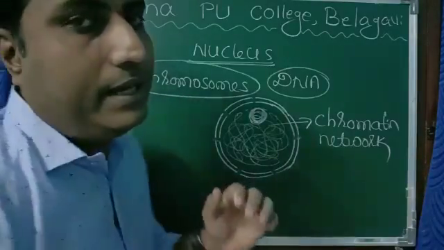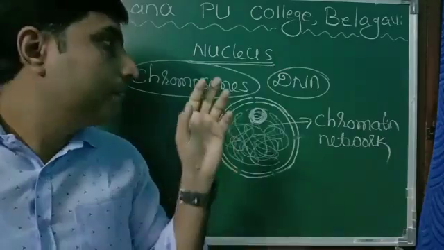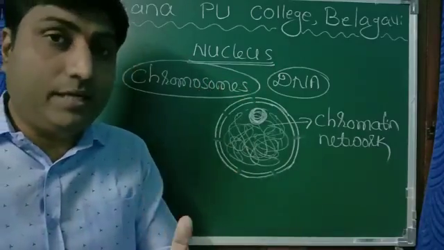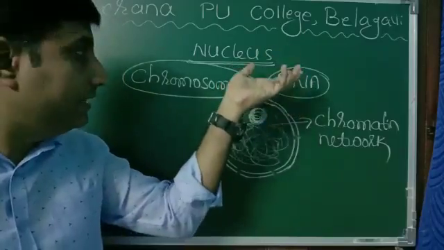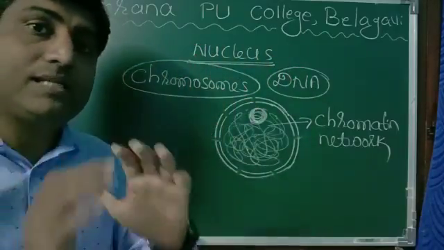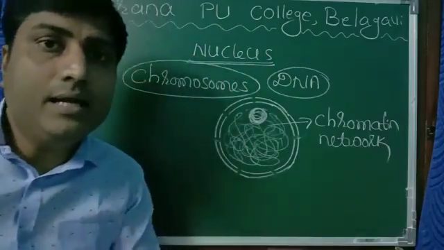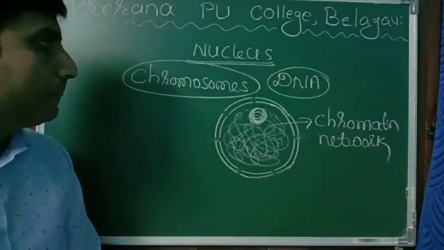The full form of DNA is deoxyribose nucleic acid. So DNA, the genetic material, is associated with chromosomes, and such chromosomes are present inside the cell. DNA is called the master molecule. It controls all the activities of our body.